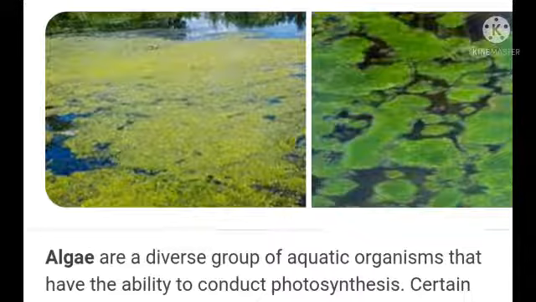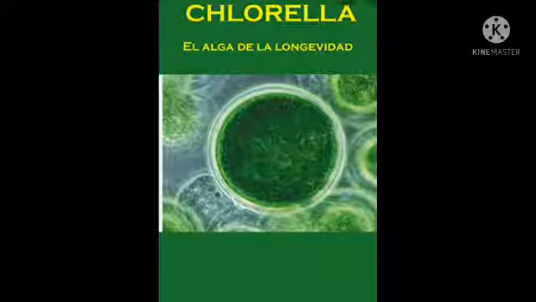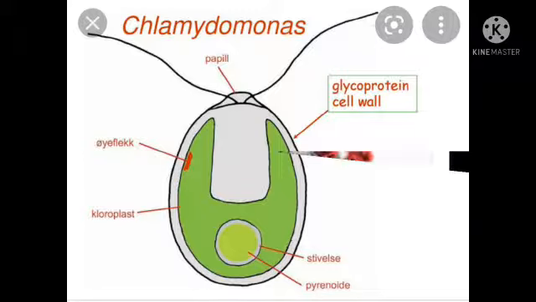As they contain chlorophyll, they can perform photosynthesis and prepare their own food. Aquatic means water, so algae survive on the surface of water. Examples of algae are chlorella and chlamydomonas.